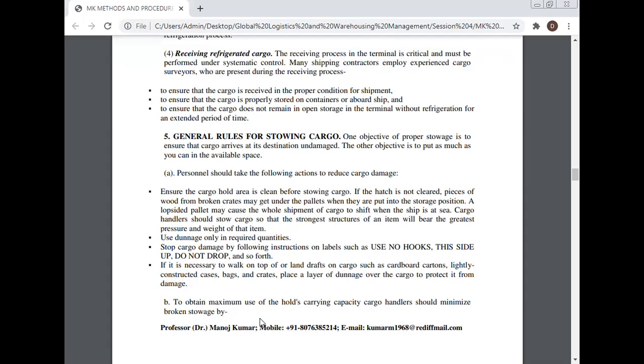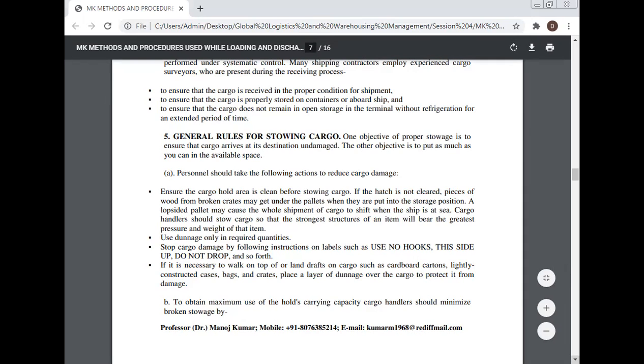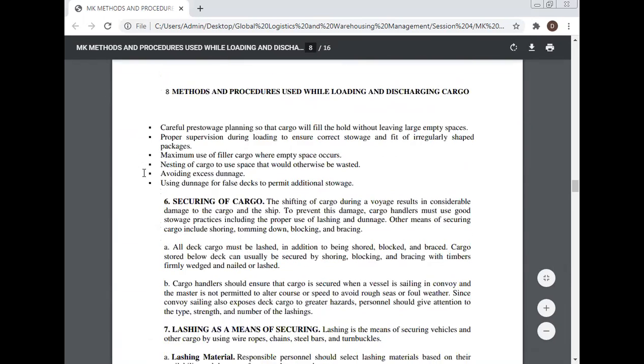Cargo handlers should minimize broken stowage by careful pre-stowage planning so that the cargo will fill the hold without leaving large empty spaces. Proper supervision during loading to ensure correct stowage and fit of irregularly shaped packages. Maximum use of filler cargo where empty space occurs. Nesting of the cargo to use space that would otherwise be wasted. Avoiding excess dunnage. Using dunnage for false decks to permit additional stowage.